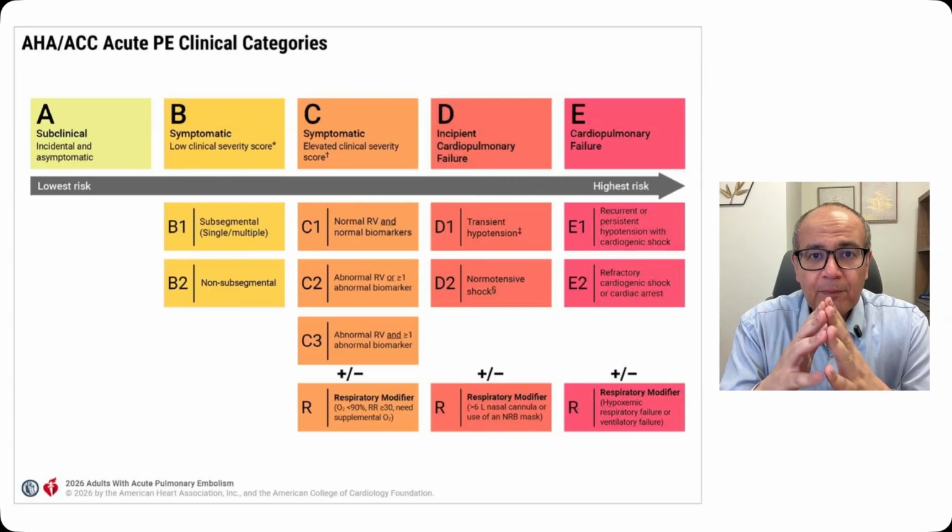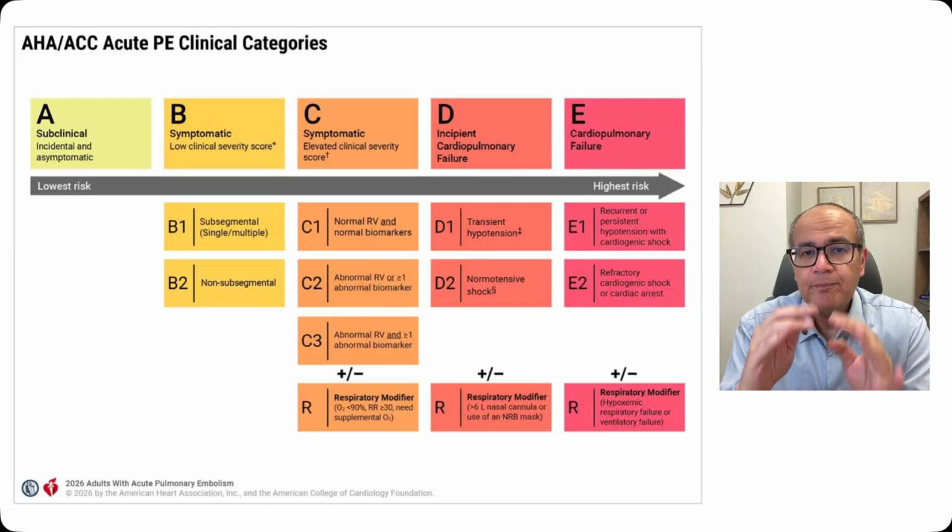So to revise, we have 5 clinical categories. A is asymptomatic, incidentally discovered pulmonary embolism. B is benign pulmonary embolism, and it can be distal, B1, or proximal, which is B2. We have C, which is symptomatic and serious pulmonary embolism. We have from C1 until C3. C1, where the RV and the biomarkers are normal. C2, where either the RV is abnormal or the biomarkers are abnormal. C3, both the RV and the biomarkers are abnormal.